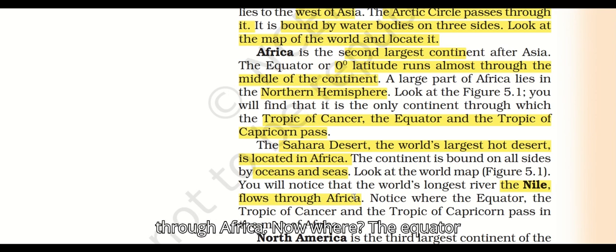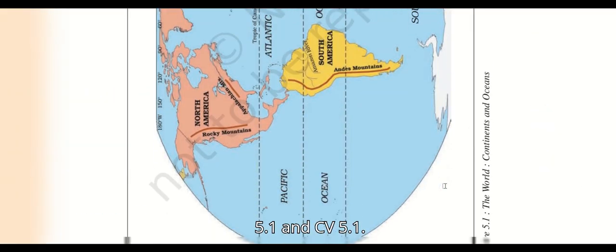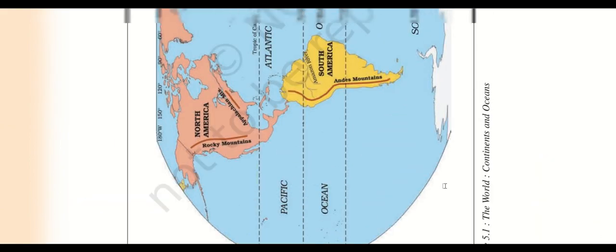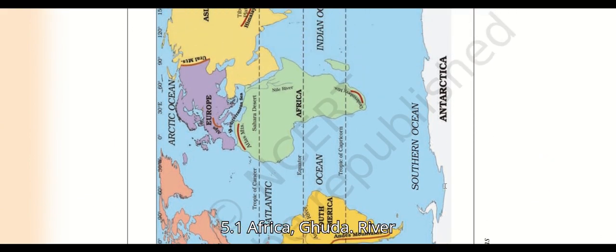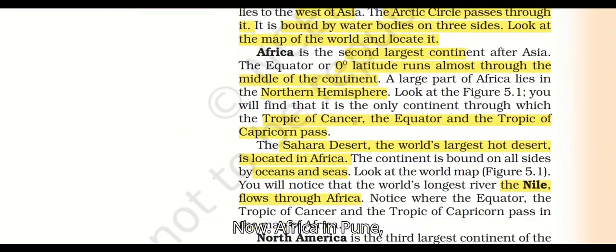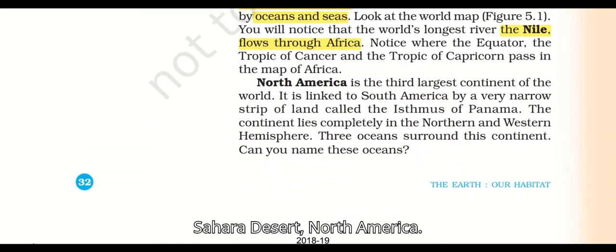Notice the equator and the Tropic of Cancer, and the river Nile in figure 5.1. Africa also has the river Nile, and here is the Sahara Desert. Now Africa is done.